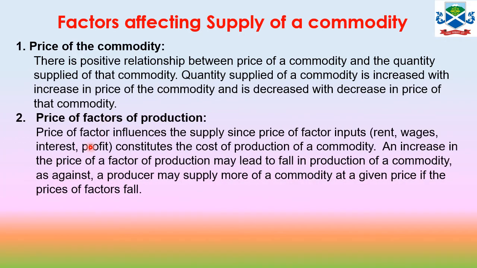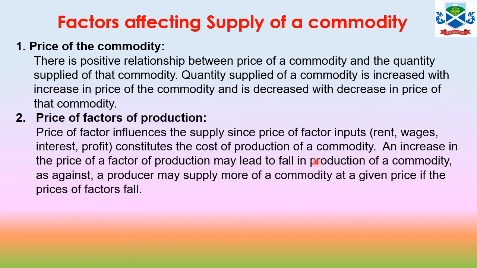The next factor we have is the price of factors of production, or price of input. The price of factors influences the supply. The price of factor inputs, that is rent, which is a remuneration, means land: if we use land, we have to pay rent. If we hire labor, then we have to pay wages. And if we use capital or take a loan, we have to pay interest. Similarly, the remuneration of the entrepreneur is the profit, the opportunity cost. So these are the different factors and the costs of the different factors, and they constitute the cost of production of a commodity.